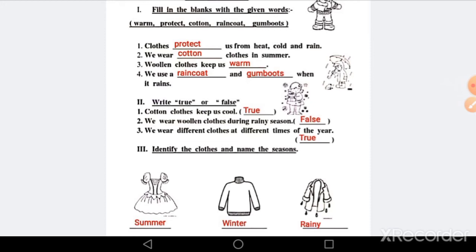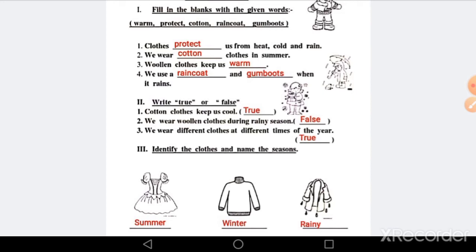Answer is protect. Some clothes protect us from the heat of the sun in summer, some of the clothes protect us from cold in winter, and some of the clothes protect us from rain in rainy season. Now second question, we wear dash clothes in summer. So the answer is cotton clothes, which protect us from the heat of the sun.